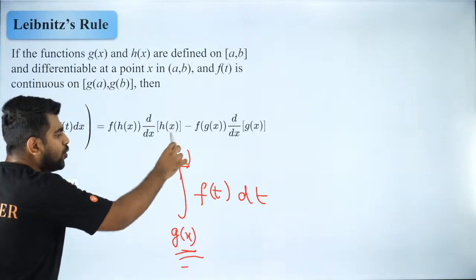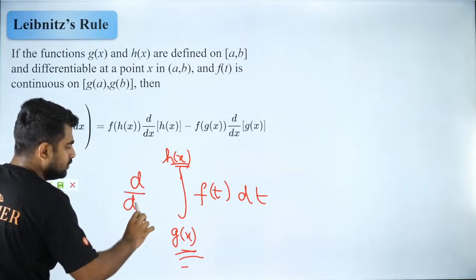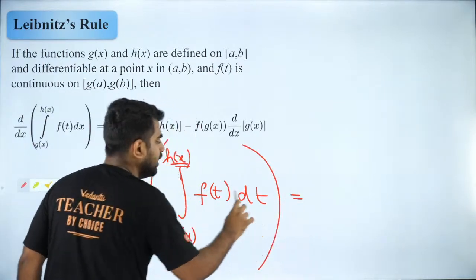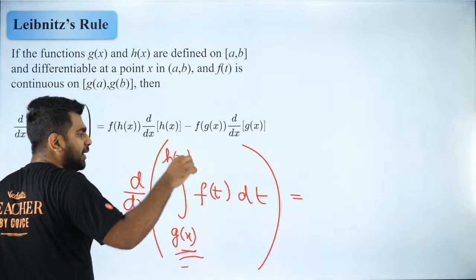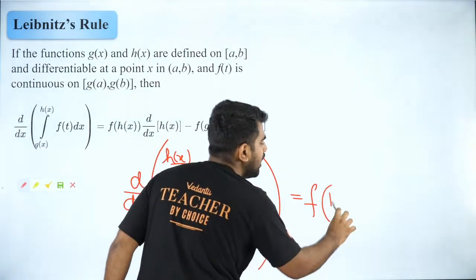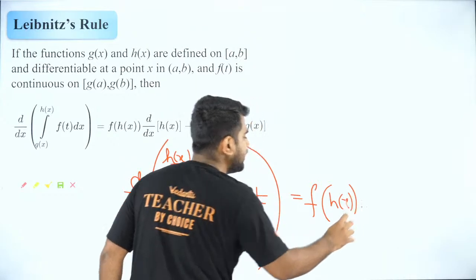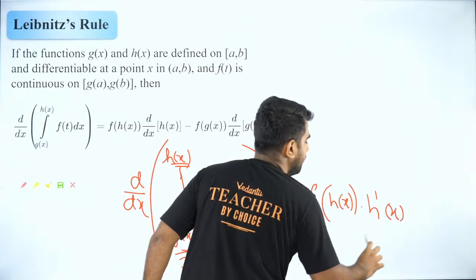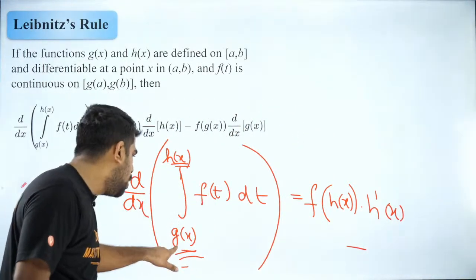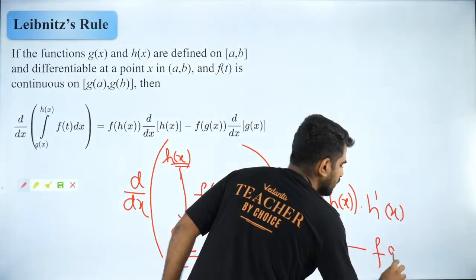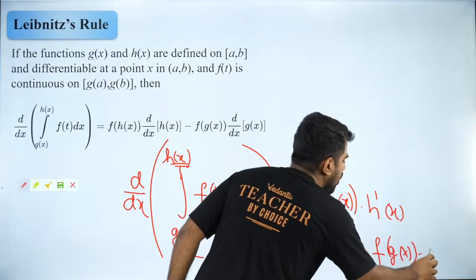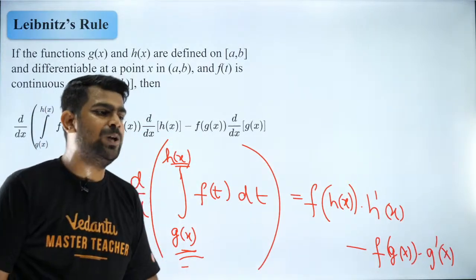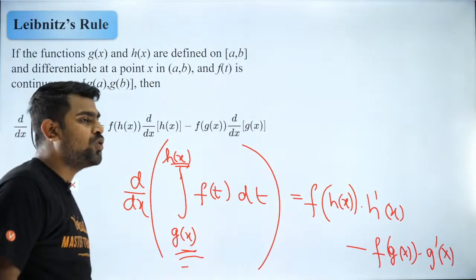So suppose I want to differentiate this. The formula goes like this: f of upper limit into derivative of upper limit, minus f of lower limit into derivative of lower limit. So this is how your Newton-Leibniz formula will work, and I will show you how to apply it.